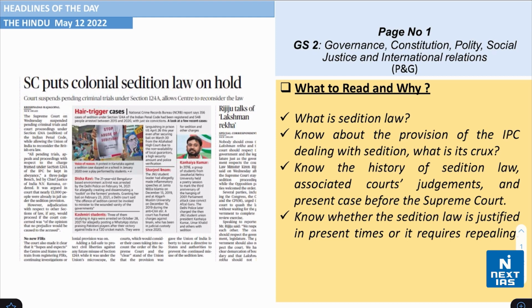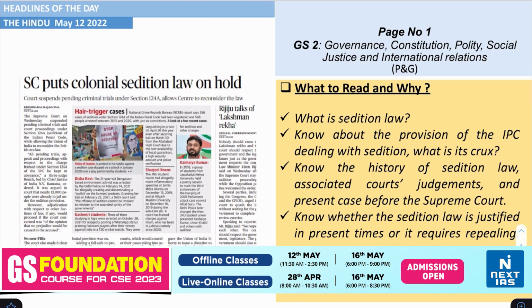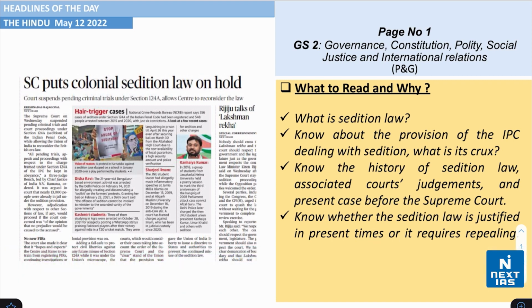So now let us discuss the headlines of the day from the Hindu newspaper dated May 12, 2022. There are no significant headlines relevant to General Studies Paper 1. Let us start with the discussion of the headlines relevant to General Studies Paper 2 directly.